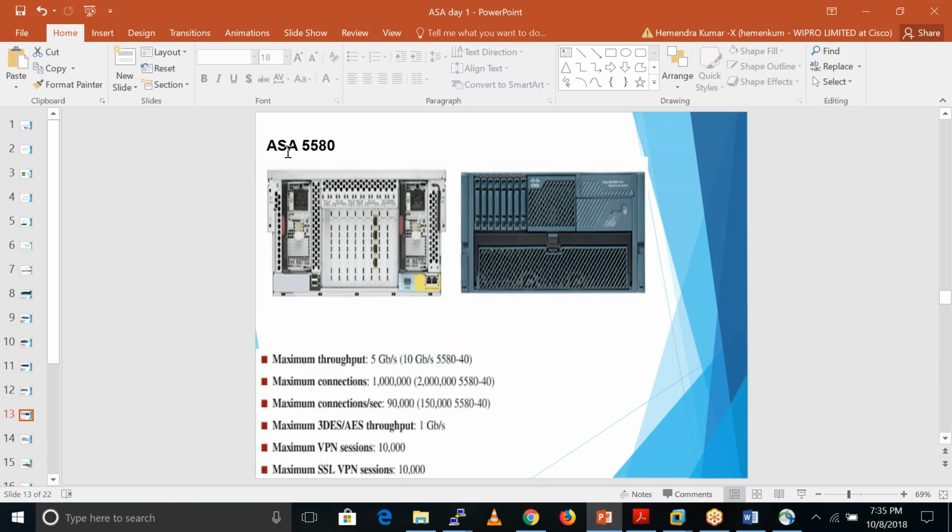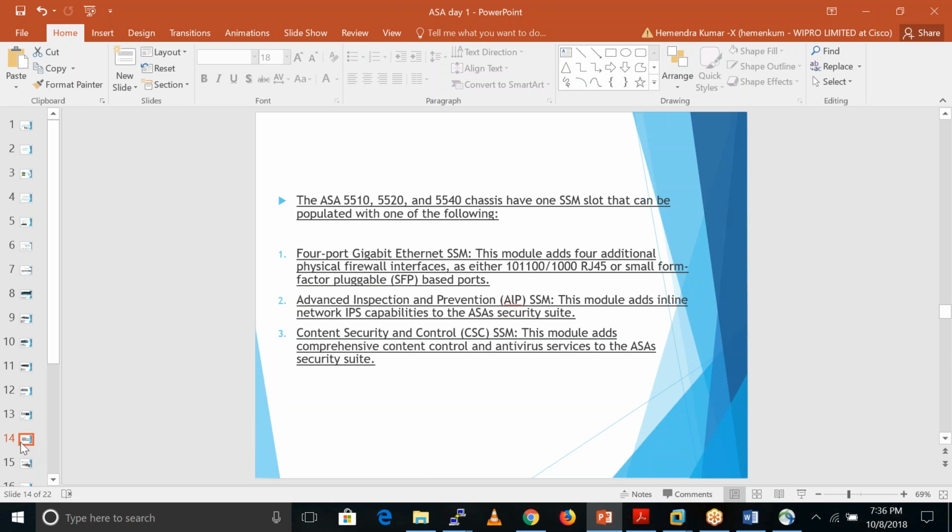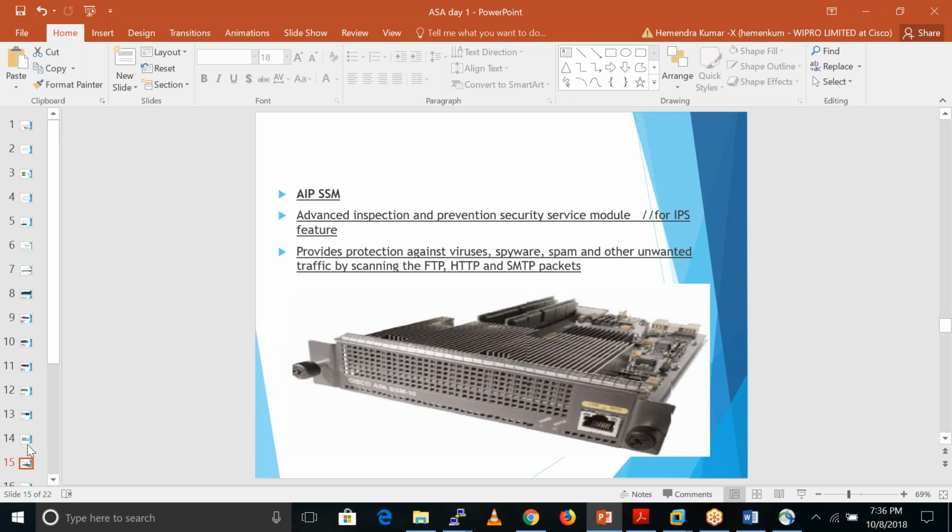This is a very high end model, ASA 5580. It has a throughput of 5 Gbps. Okay, it supports this many connections. That's not the correct slide now.